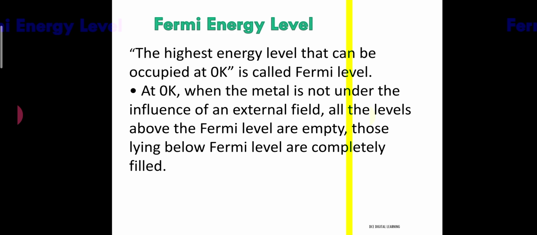Now what is the Fermi level? The highest energy level that can be occupied by electrons at 0 Kelvin is called the Fermi level. Also, at 0 Kelvin, when the metal is not under the influence of any external electric field, all the levels above the Fermi level are empty and those below the Fermi level are filled.